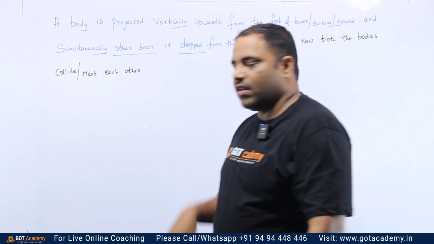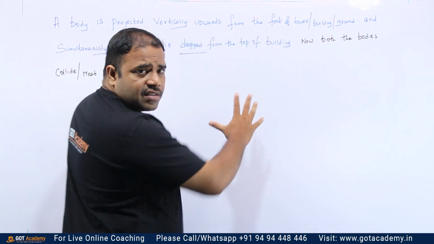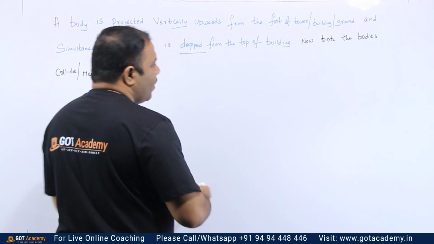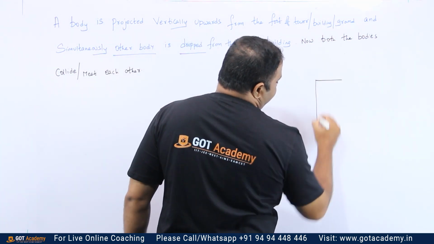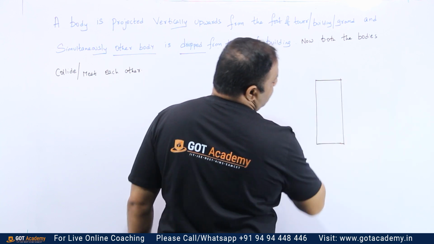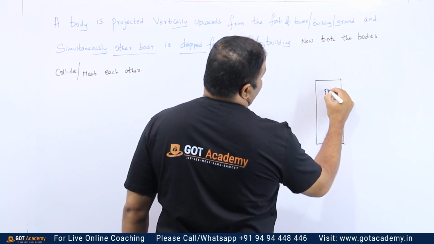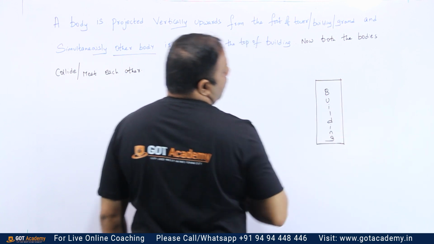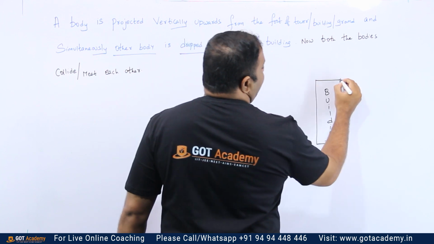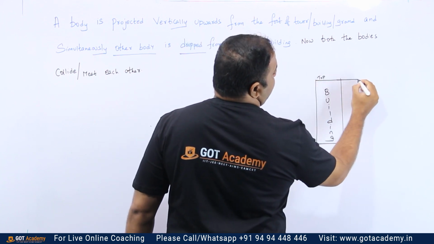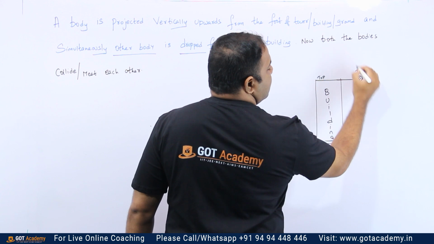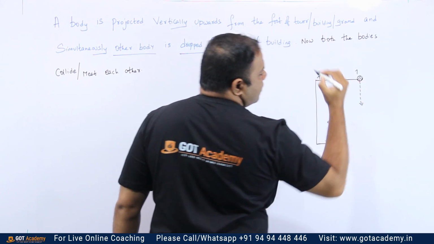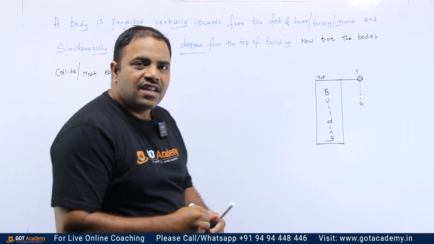Clear? So let me draw. From the given data, I will draw something, and after that we will discuss what to find. So, this is a building, or I can say a tower, like this. From the top of the tower, so this is the top, one body, let me say this is the first body, is dropped. Let me represent this dropped ball by dotted lines.